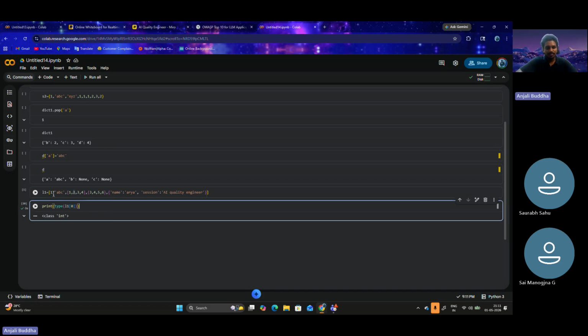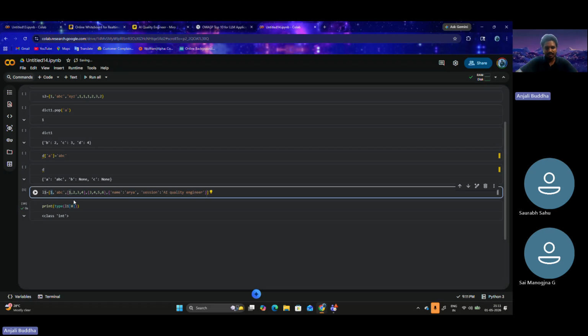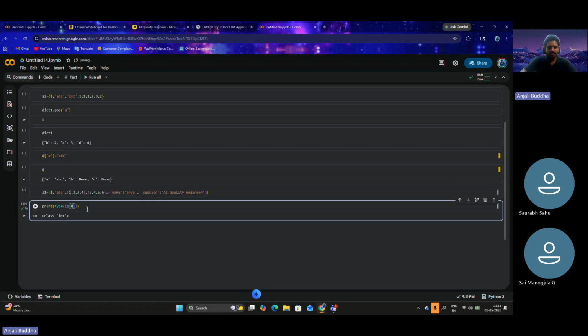Okay, this is of integer type, right? One is integer type. Let's say the second element. Here it is string type, correct? Next, the third element is again a list, correct? Now we go for the fourth element.